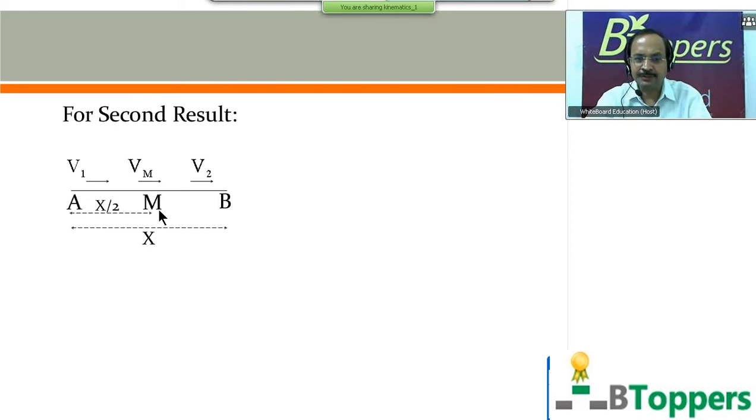Let M be the midpoint of AB. That means the distance from A to M is x by 2. Let V subscript M denote the velocity at the midpoint M, which we are going to calculate. That means we are going to find Vm in terms of V1 and V2.